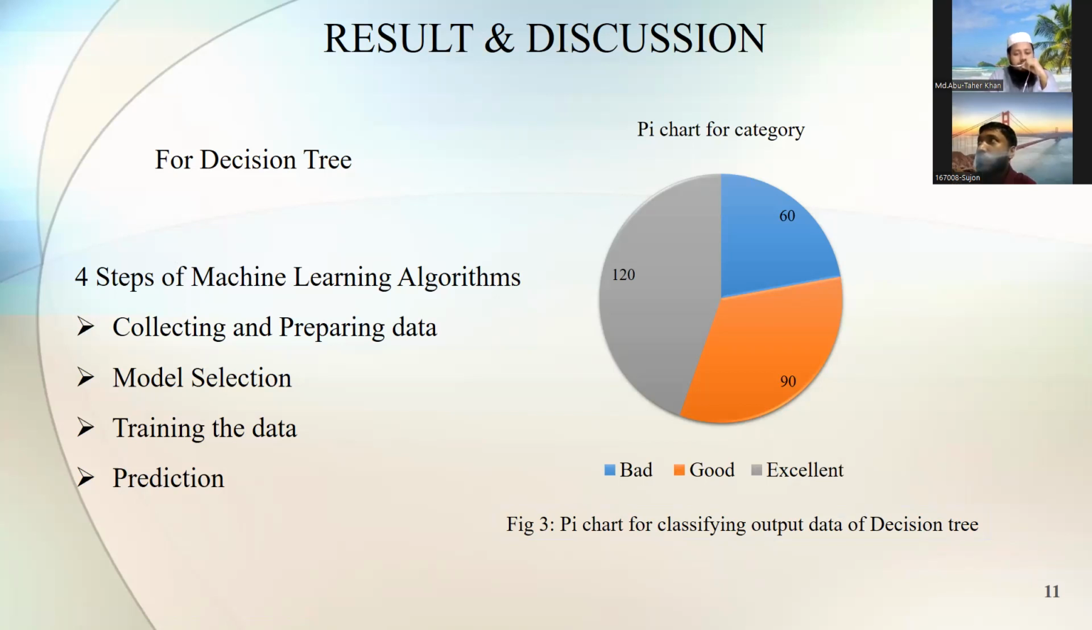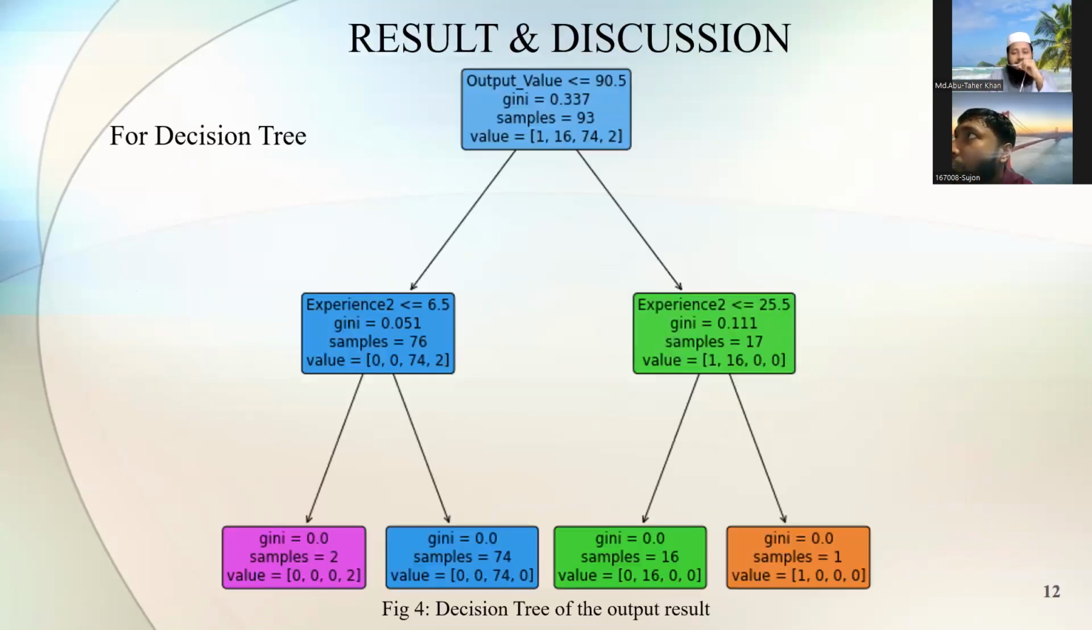And we know that the decision tree is just for classifying the data, and also by using this we can predict the output value. So we have classified the tree into 3 portions. Up to 60 pieces of product is the bad category, and after 90 pieces of product is the good category, and 120 pieces of product is in the excellent category. And this is the final result of the decision tree. The output value is classified according to the excellent or bad category.